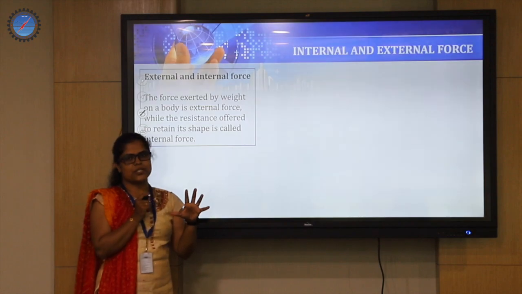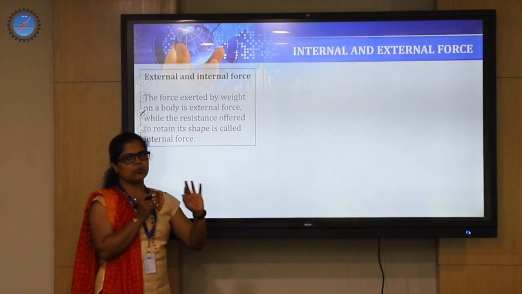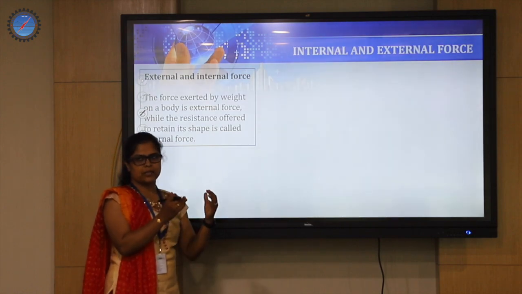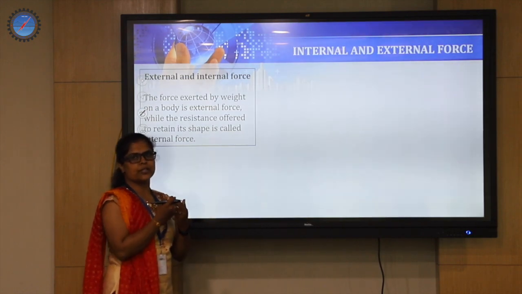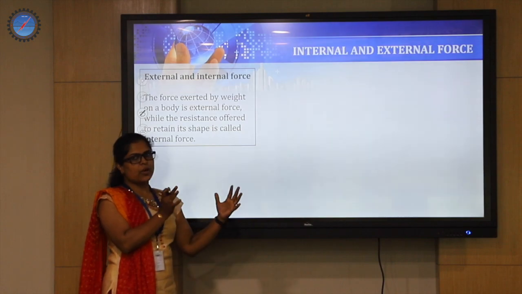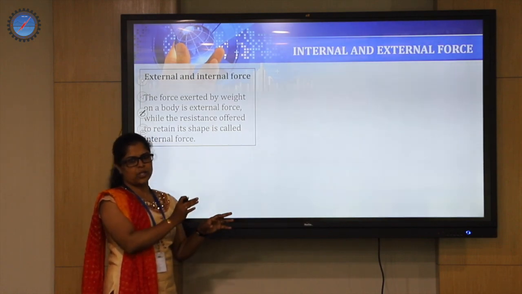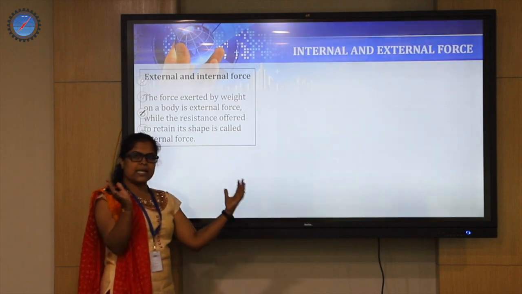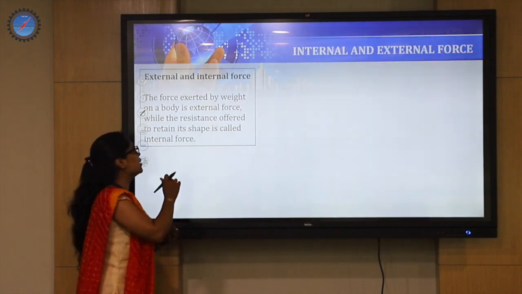Assume that I have an object, and I'm going to apply a load to that. Whatever the intensity of the load you apply, the object is going to resist the applied force with the same intensity in the opposite direction. The resistance offered by the body to the applied external force is called internal force.